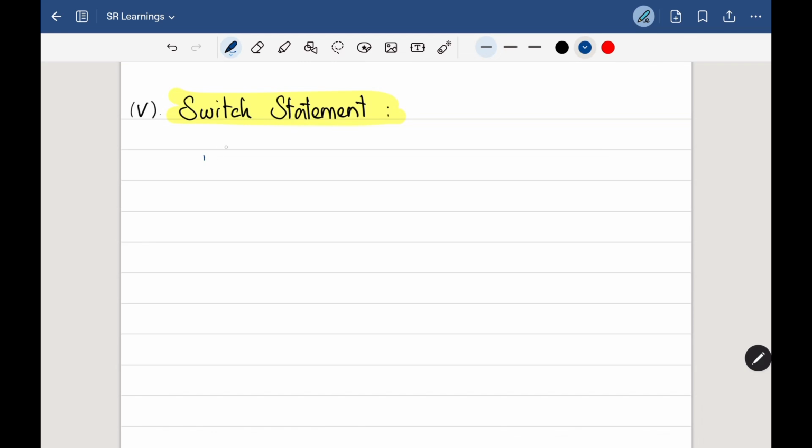Here, within the switch, we have to pass one variable that may be an integer or character. There are only two possible ways. We cannot pass any other value. And we can also call the switch statement a menu driven operation, because it's like we are selecting a menu. If we pass one option, and that option is present in the case list, then that will be executed. If it is not present, and there is a default case, then that will be executed. So that's about the switch statement.